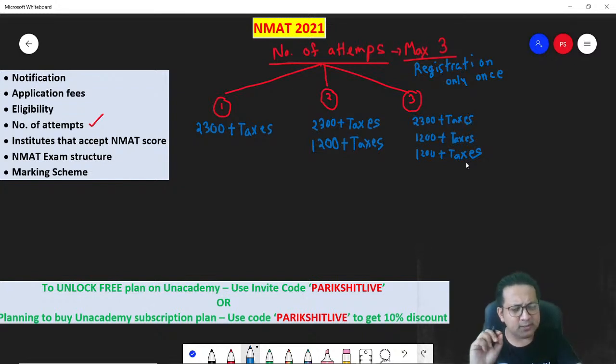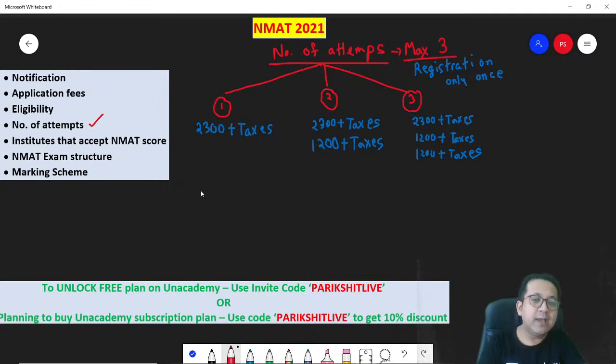Now, the next important thing is who should appear when? Let's say you want to appear only once. Why only once? Could be 2 reasons. A, you have a money constraint, which all of us can have. Or probably NMIMS Mumbai is not your dream college. You feel it's an okay college, and you are meant for the IIMs or something better than NMIMS Mumbai.